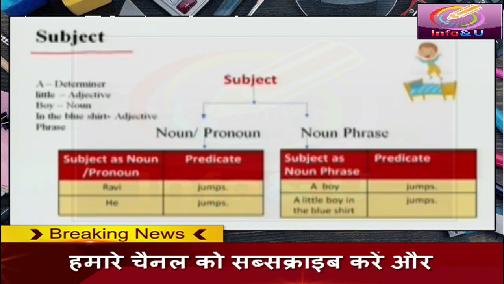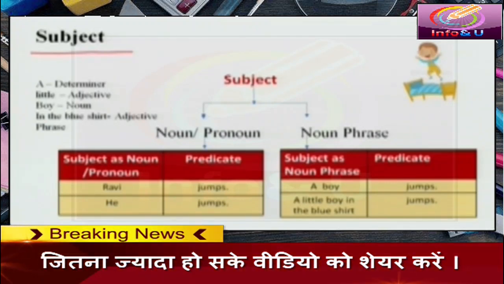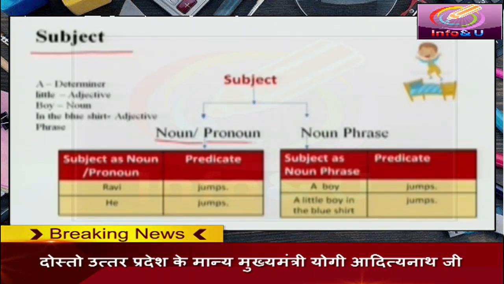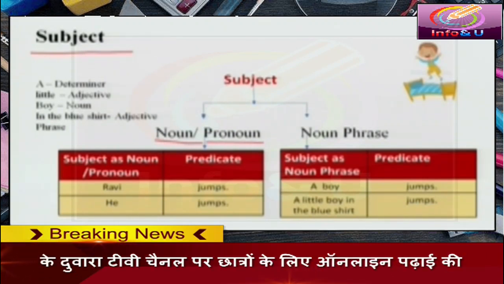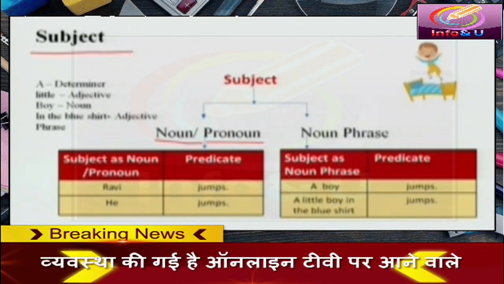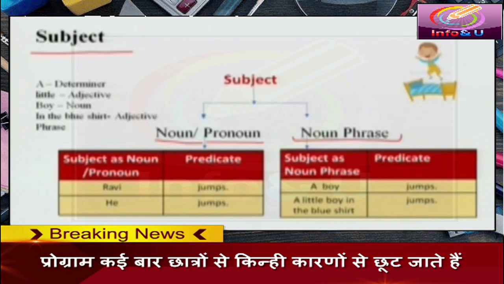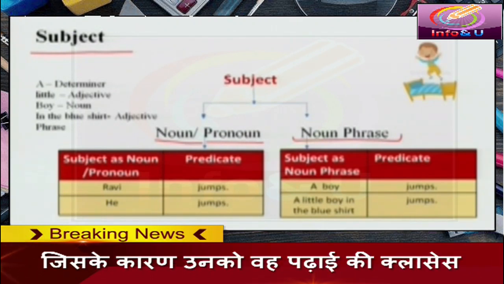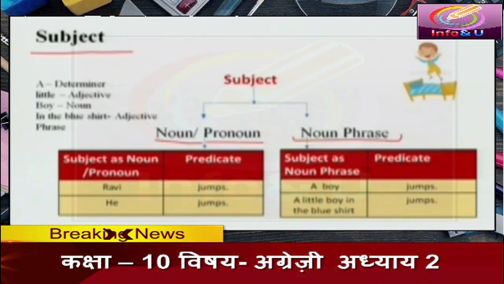Subject. Subject may be of two types, noun or pronoun may act as subject. Sometimes noun phrase may also act as subject. Look at this picture. There is a boy in this picture. You can see.